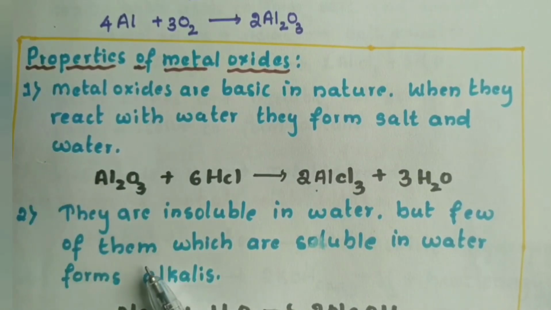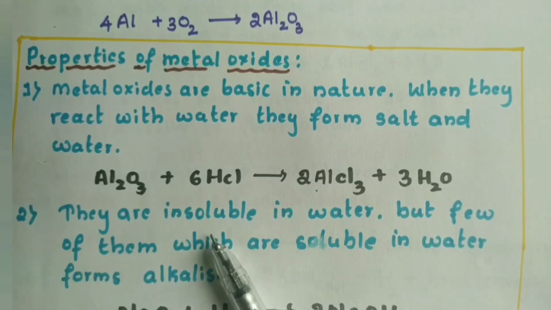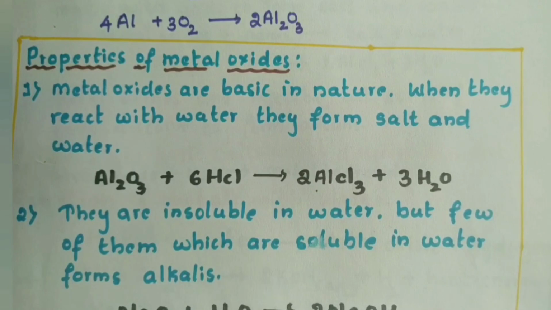The next property of metal oxides is they are insoluble in water, and some of them are soluble in water, which are called alkalis. So some of them are soluble in water and they form alkalis. For example, sodium oxide reacts with water to form sodium hydroxide. This sodium hydroxide is an alkali.